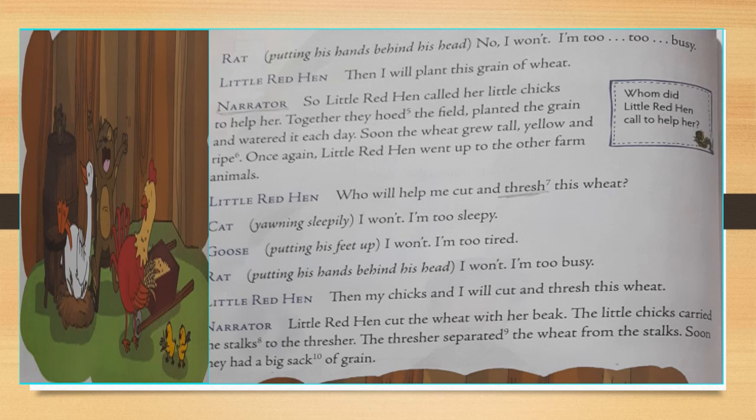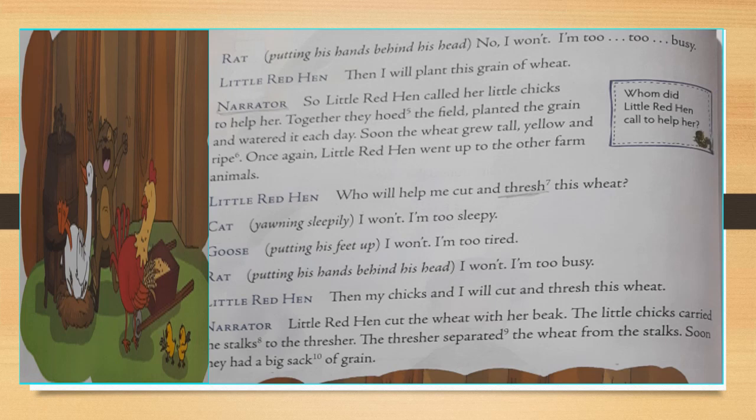So children, then the little red hen decided, I will plant this grain of wheat with the help of my chicks. So she called her chicks to help her and together they hoed. Hoed means dug up earth with the help of a gardening tool.